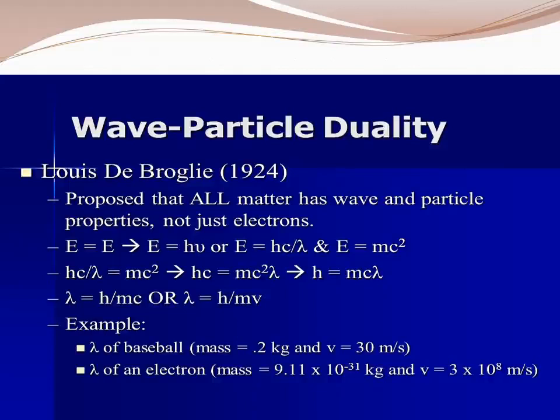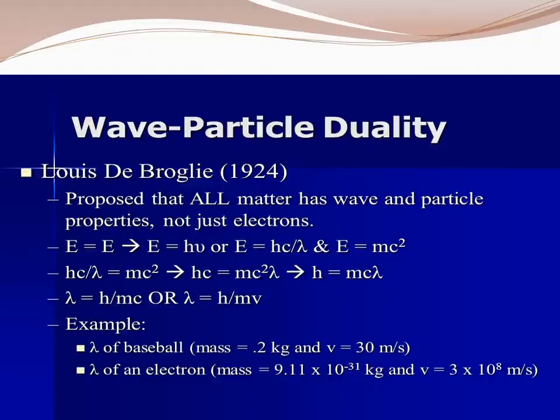So Louis de Broglie proposed that all matter has wave and particle properties. Albert Einstein first discovered and said that light has a dual nature. He said it and left. After that, Louis de Broglie took that concept.